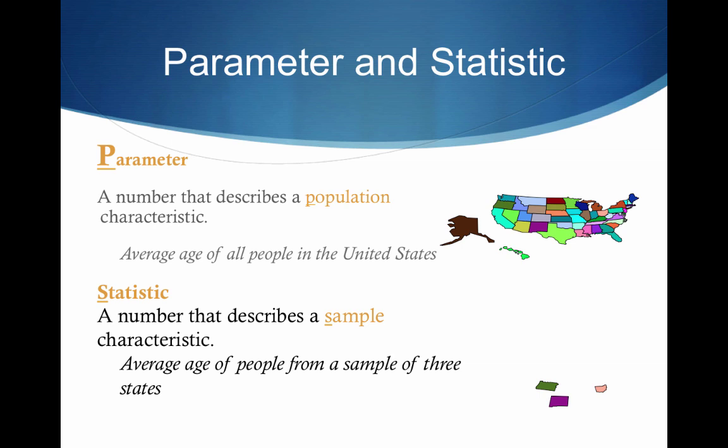All right, so let's go back to our last example. We had all people in the United States, and if we wanted to know the average age of all people in the United States, then of course we've got our parameter. If we wanted to know the average age of the 1,500 people that we surveyed, then that would be a statistic. It's representing our sample. Similarly here, we could take the average age of people from a sample of 3 states. Again, because it's representing our smaller sample, we're going to call it a statistic.